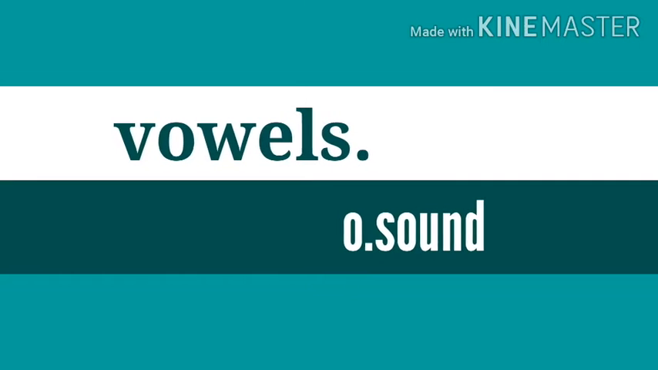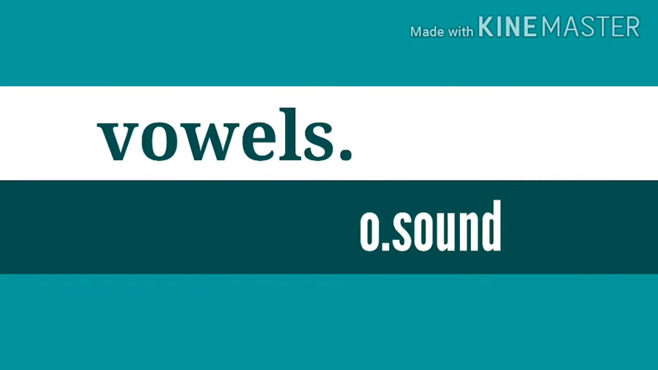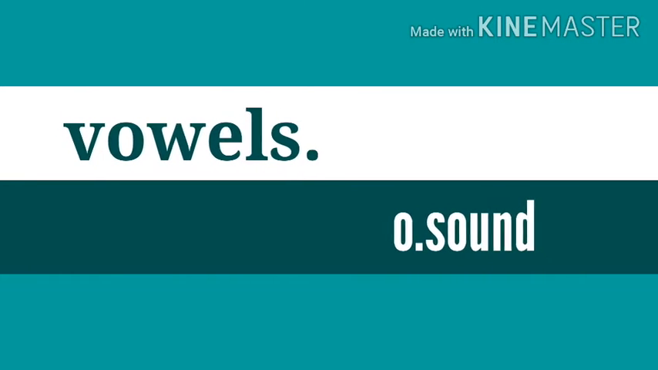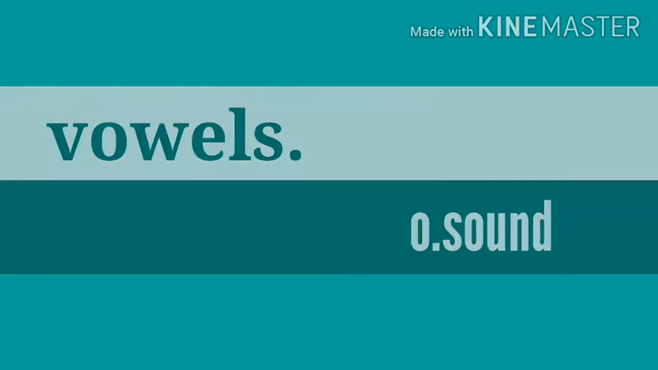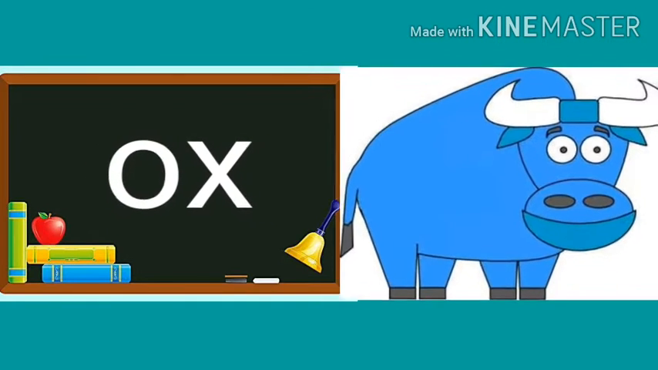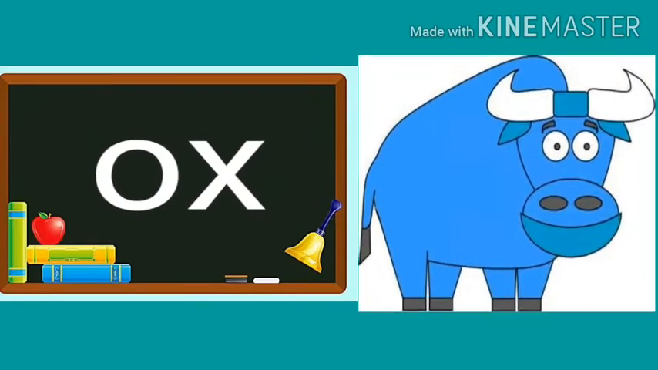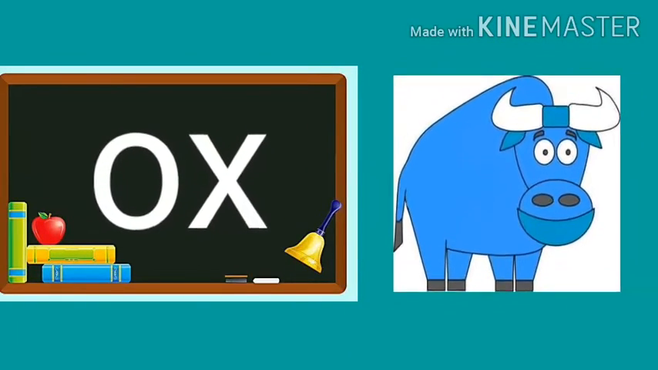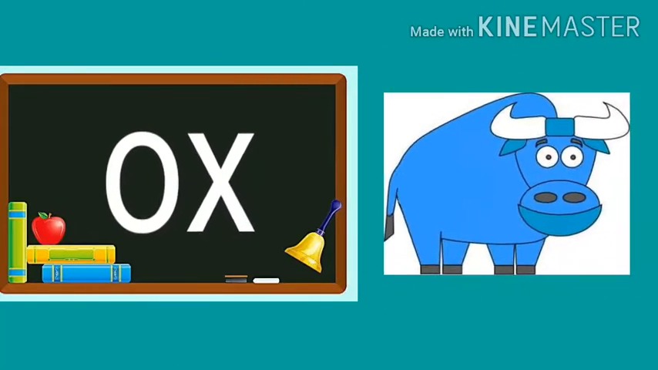Today you will learn the vowel O. You already know the vowels, and the vowel O sound is O. Now let us learn some words that have O sound. Look at there. It's an ox.